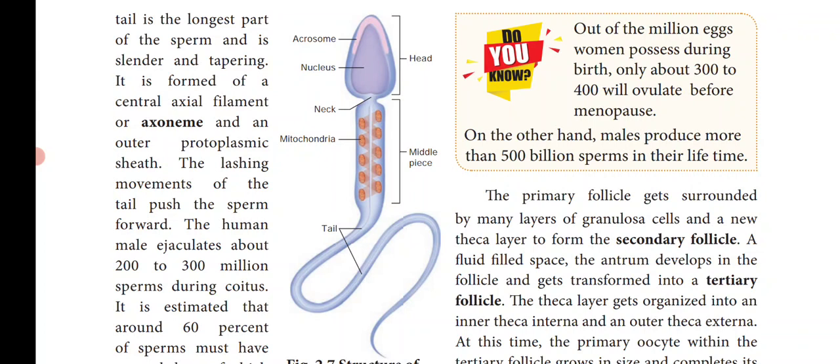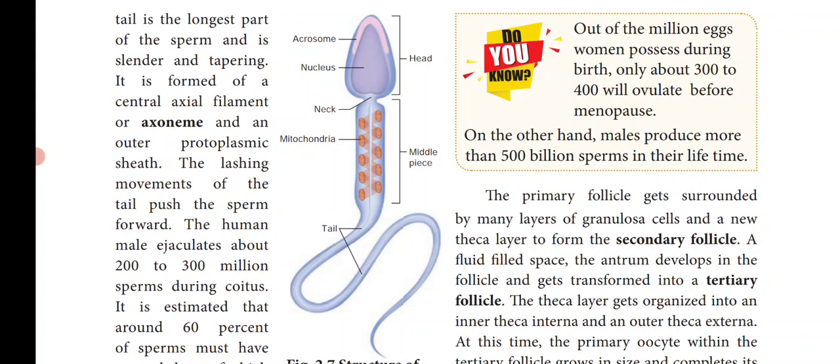It contains the proximal centriole, the neck. In the neck region, both the proximal centriole as well as the distal centriole are present. The proximal centriole is present towards the nucleus, which plays a major role in the first division of the zygote. And the distal centriole gives rise to the axial filament of the sperm.